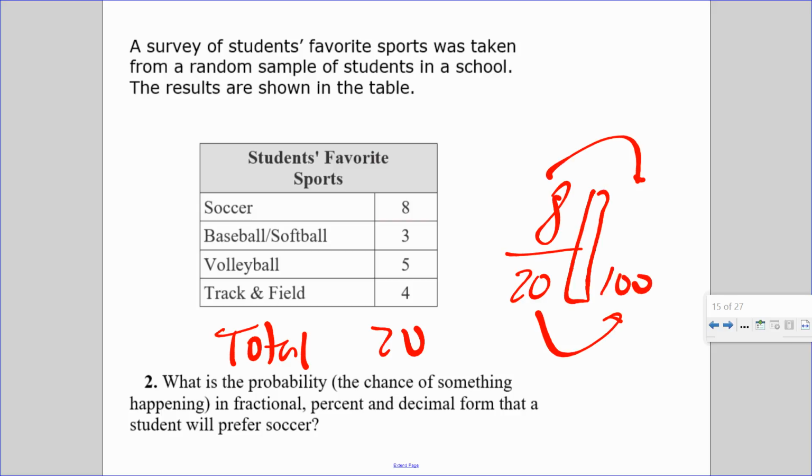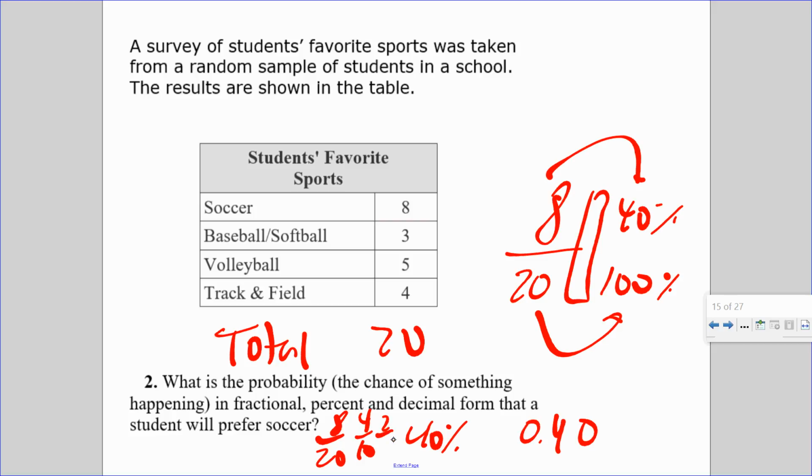Again, this is a percent bar. 20 is the total number of people. 100% is all of them. That's times 5. So 40%. So 40%, 40 hundredths, or 8/20th. I could simplify to 4/10 or 2/5 chose soccer.